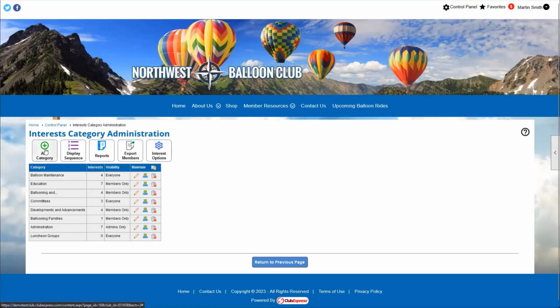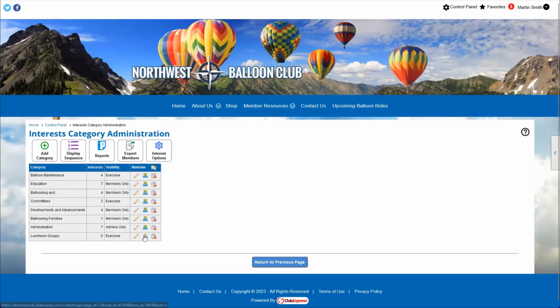Keep in mind, if you delete a category, all of the interests within it will be deleted as well, and anyone in those interests would no longer be listed as having that interest. So if we were to delete all of our balloon maintenance interests, these 4 interests that are within it would also get deleted, and all of the members in those interests would no longer be listed as being interested in those topics.